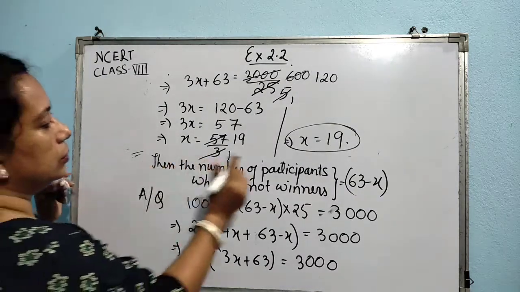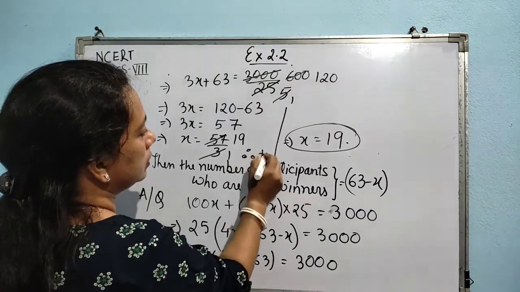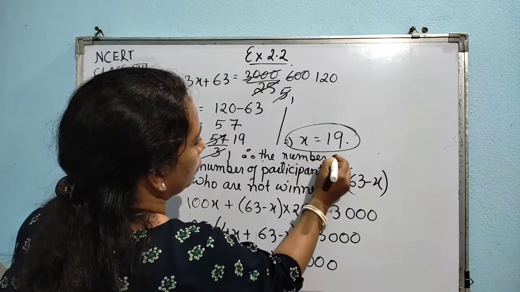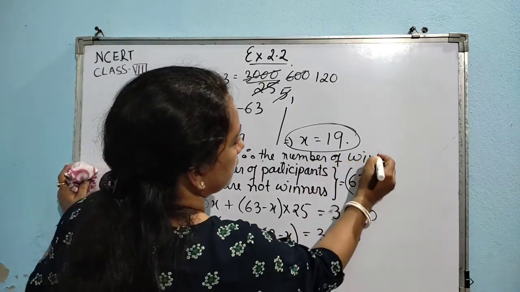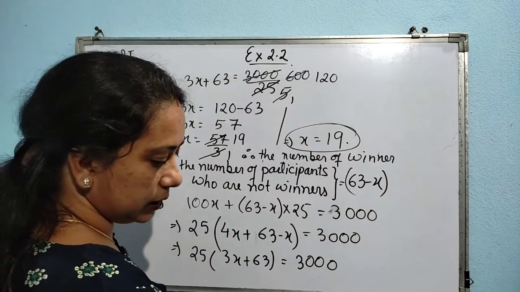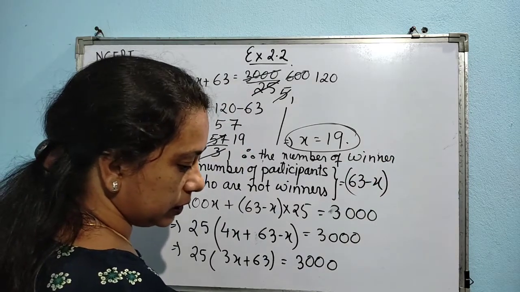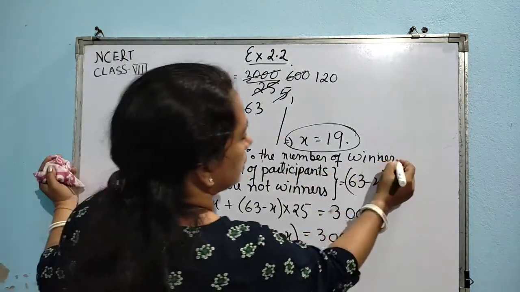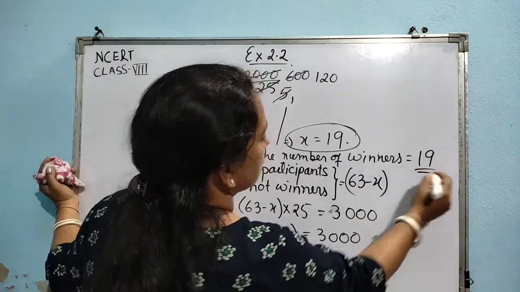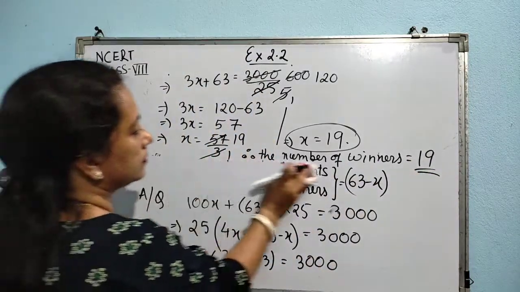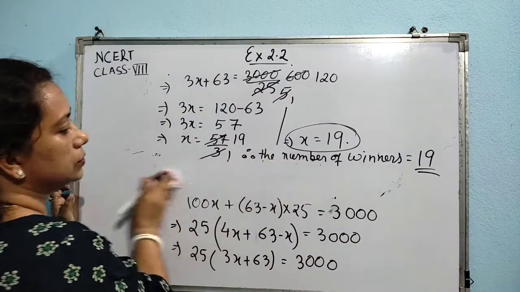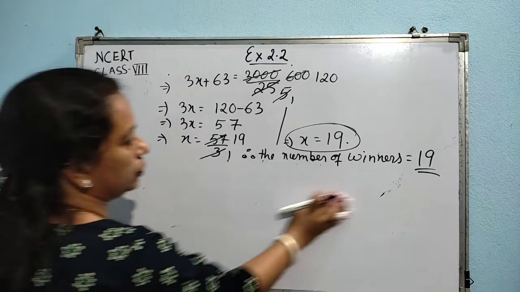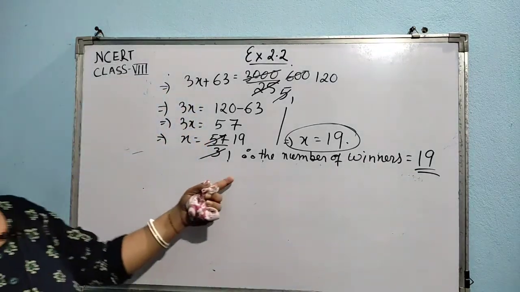So just write, therefore the number of winners. What was asked in the question? The number of winners, find the number of winners. This one only was asked, isn't it? Therefore the number of winners is equal to 19. So this is the answer. Got it? So this is the number of winners. That one was asked in the question.